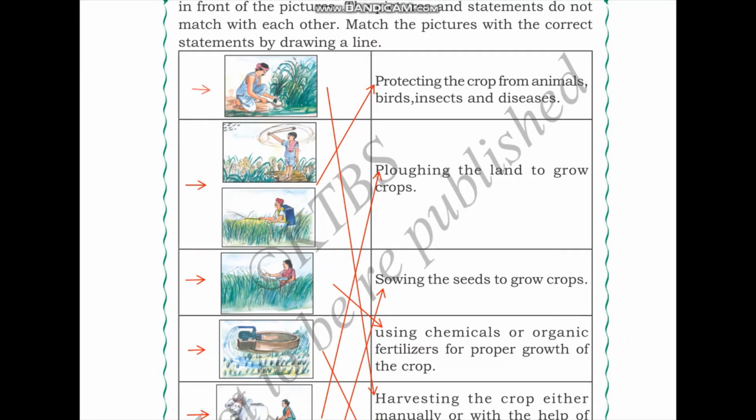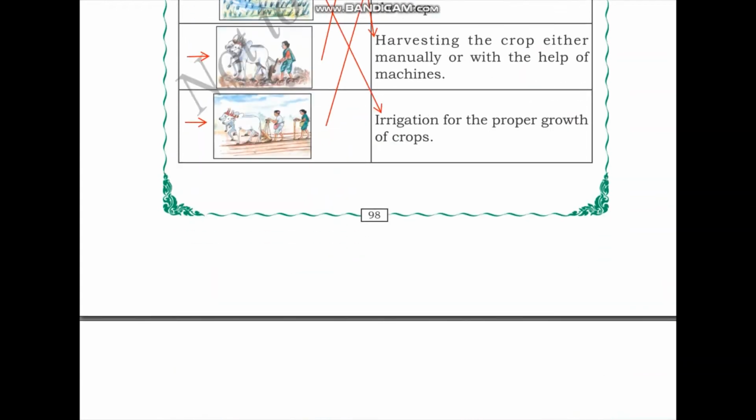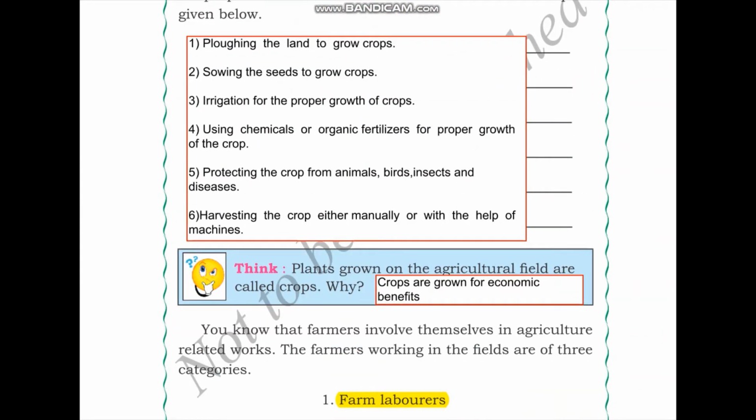As we can see in the first image, the final stage of growing crops is harvesting the crop either manually or with the help of machines.